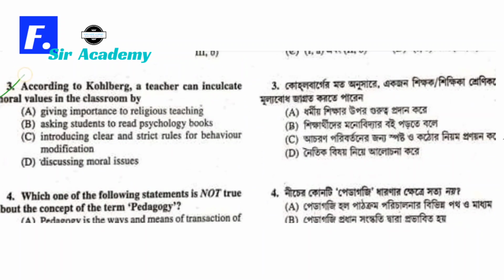So question number 3 is, according to Kohlberg, a teacher can inculcate moral values in the classroom by option A, giving importance to religious teaching, B, asking students to read psychology books, C, introducing clear and strict rules for behavior modification, and D, discussing moral issues. It's a very easy question. Discussing moral issues is the appropriate option. Okay, we can move for the next question.